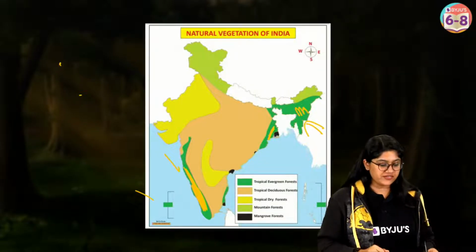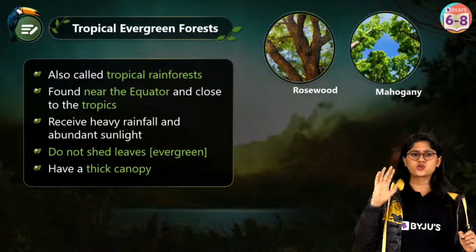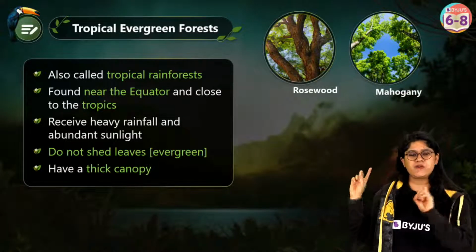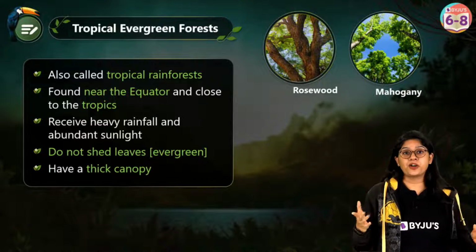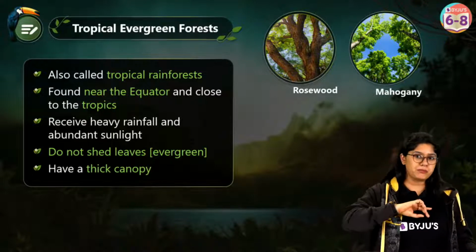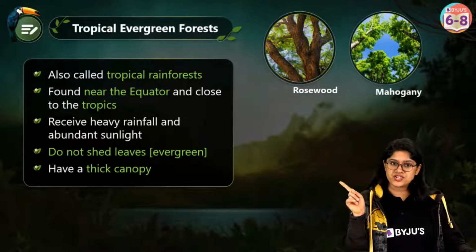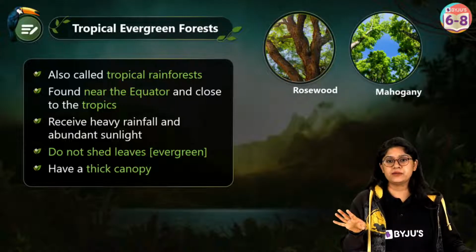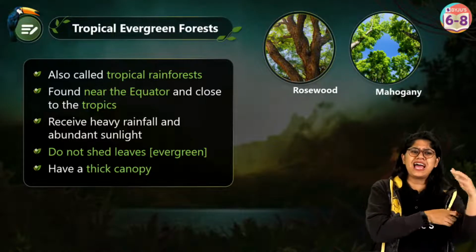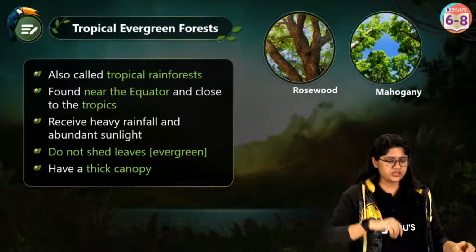So let's talk about this, everyone, and this is really very important, super easy. What you have to do is just remember the important points. There are various important points in your textbook also. You can match them up when you're reading it, and all of these points are really important. So you can remember them as they are. You don't have to worry about it, okay?